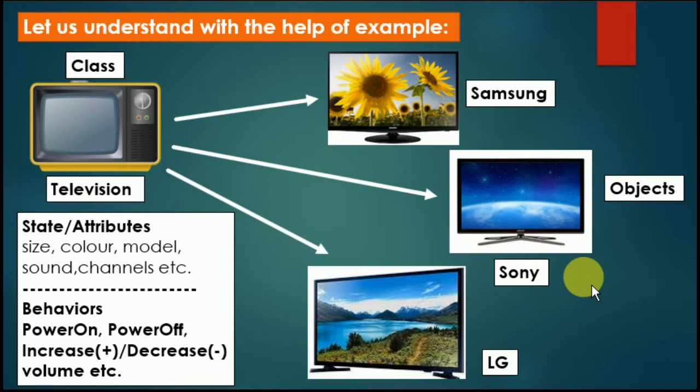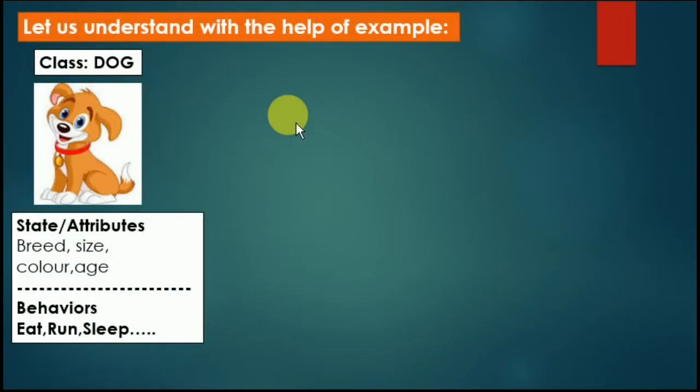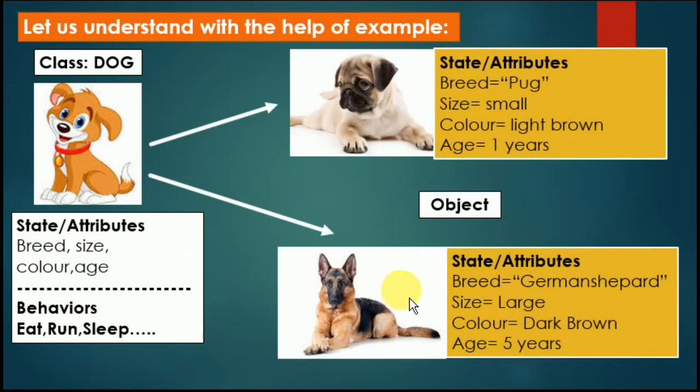Means I'm going to show you one more example. What is that? Example of a dog. Dog is a class. Attributes are breed, size, color, age, and behaviors are eat, run, sleep, etc. Many other behaviors are there. And when we make an object, two objects are created. One is at the top and the second one is here. If you go through that, both have the same states and behaviors, but the state and attributes differ: breed pug, breed German Shepherd, size small, color light brown, age 1 year.